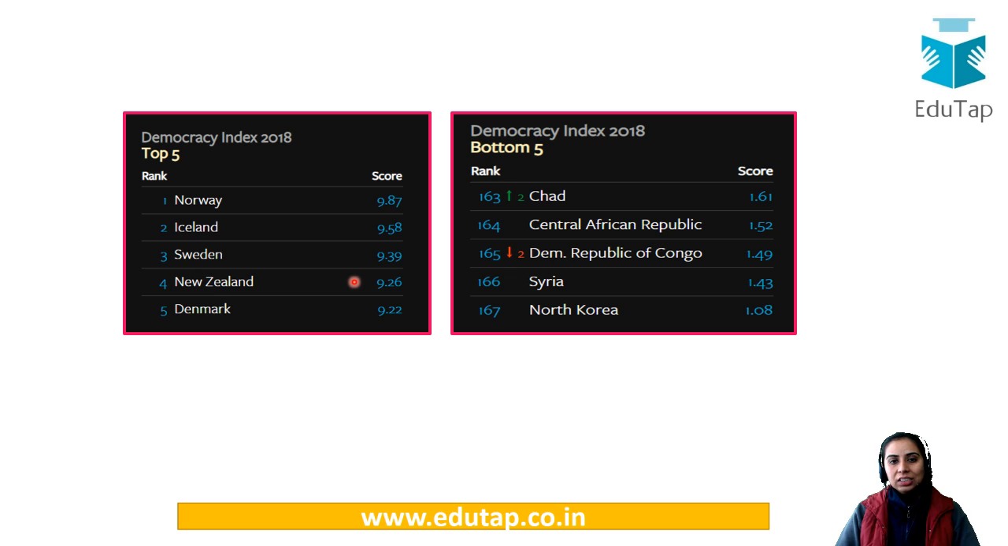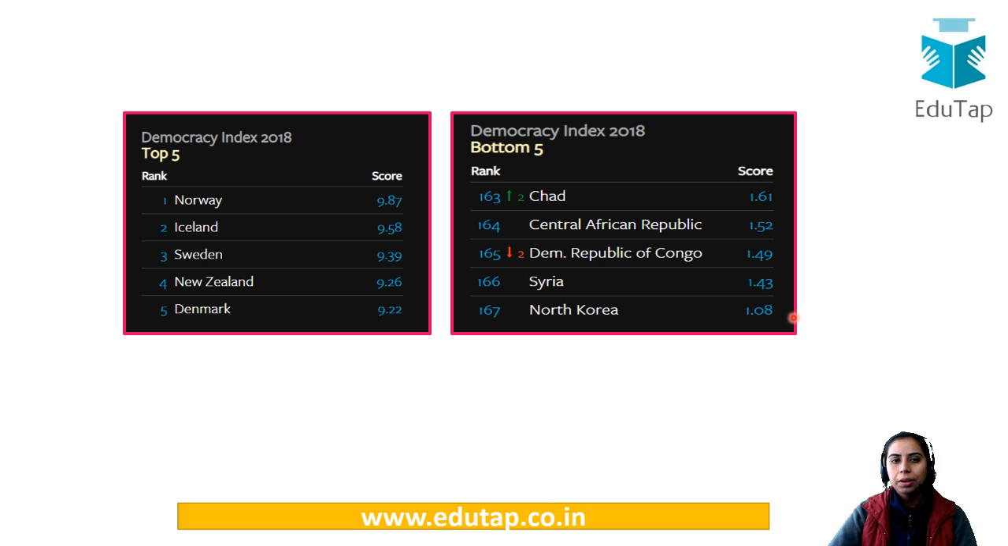Apart from India's rank, I've also mentioned the top 5 and bottom 5 nations. 167 nations are ranked. Norway, Iceland, Sweden, you can see the top 5 nations. New Zealand has its mark again here. And the lowest rank has been awarded to North Korea. The 167th rank has been given to this particular nation.